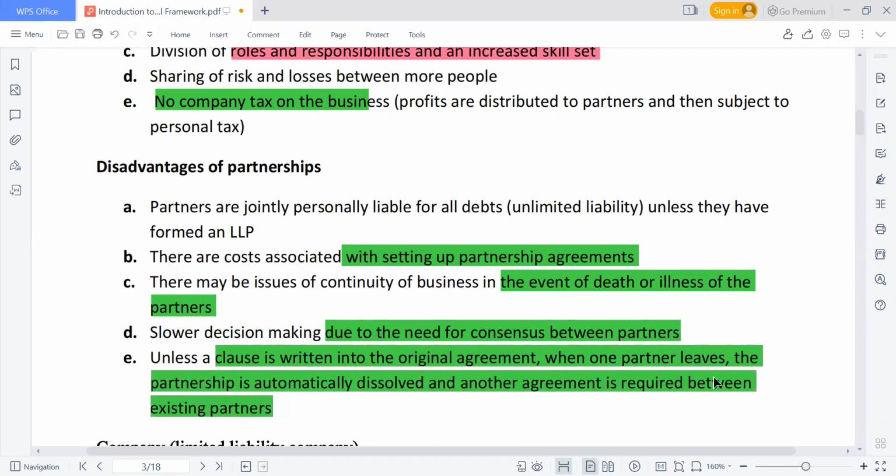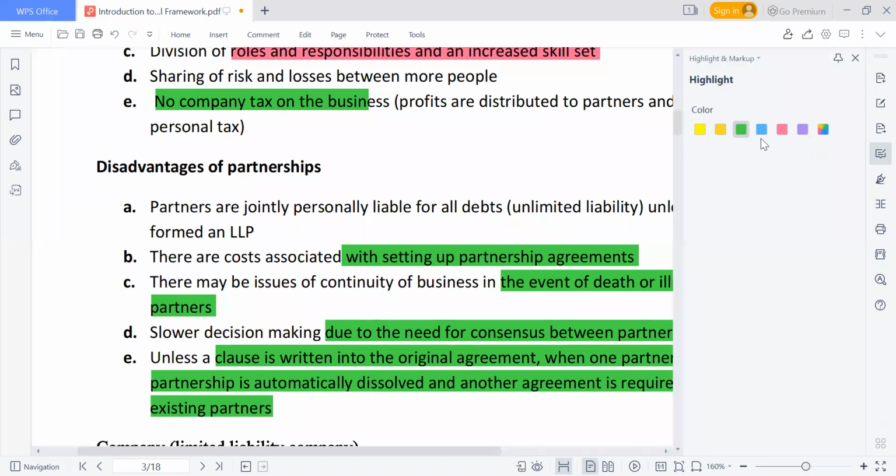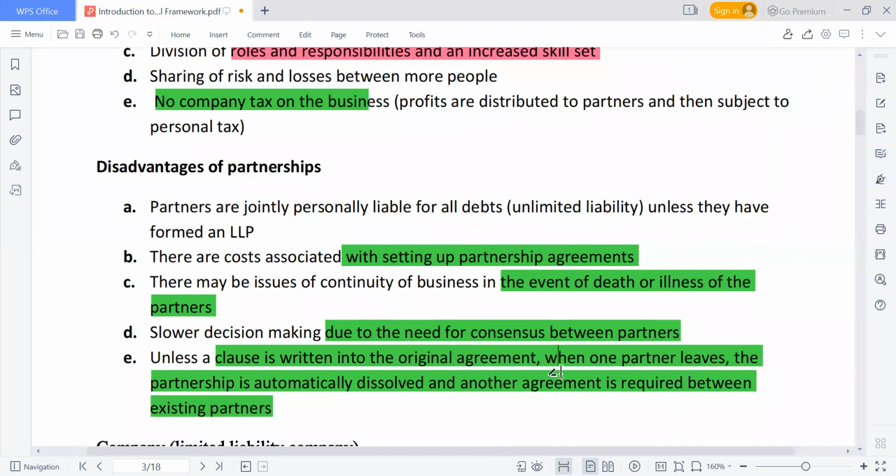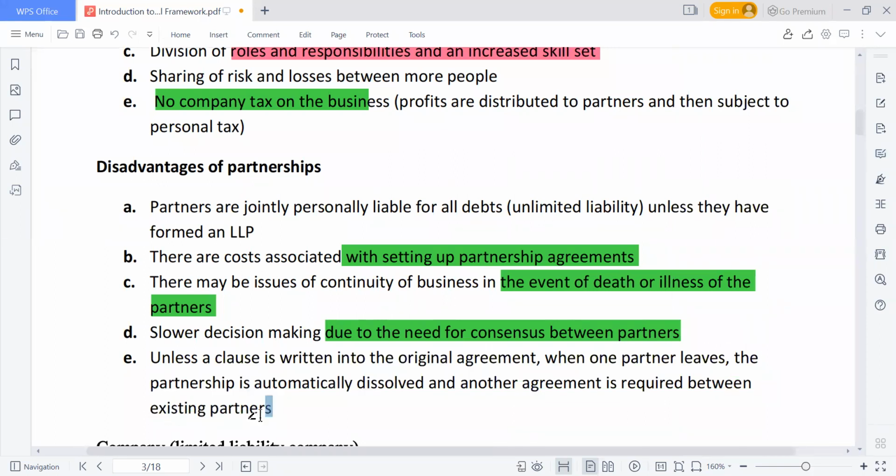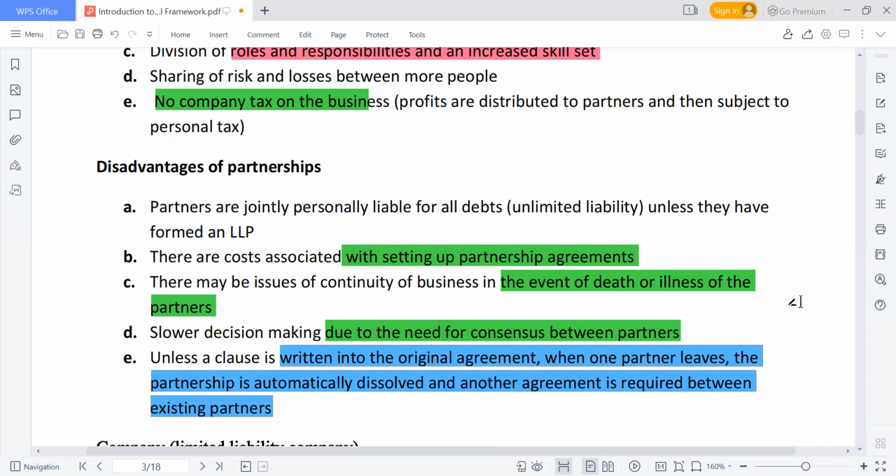So if, let's say, we are 5 now, and another individual is going, there has to be a change in structure, which means a new partnership agreement has to be settled. We have to have a new agreement.